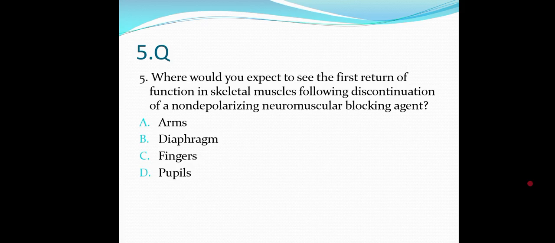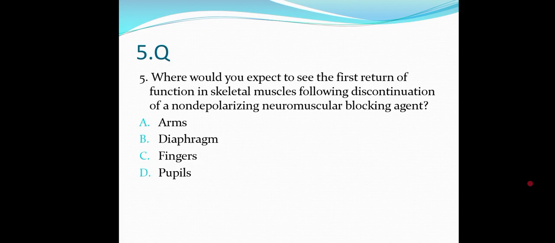If we are asking when the drug has been given, where do we first see the skeletal muscle relaxation? It will be the facial muscles. The immediate response we see is in the facial muscles, next the arms, then the fingers, then the diaphragm.